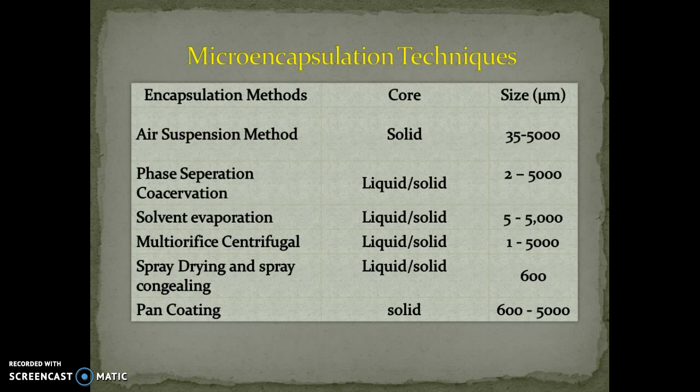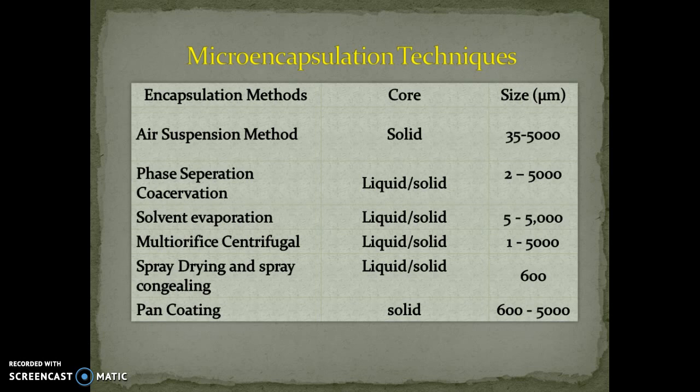The very first and commonly used method of microencapsulation is the air suspension method, which is applicable to solid materials, and the particle size should be in the range of 35 to 5000 micrometer. Then the phase separation coacervation method may be applicable to liquids as well as solids, and the particle size should be 2 to 5000 micrometer.